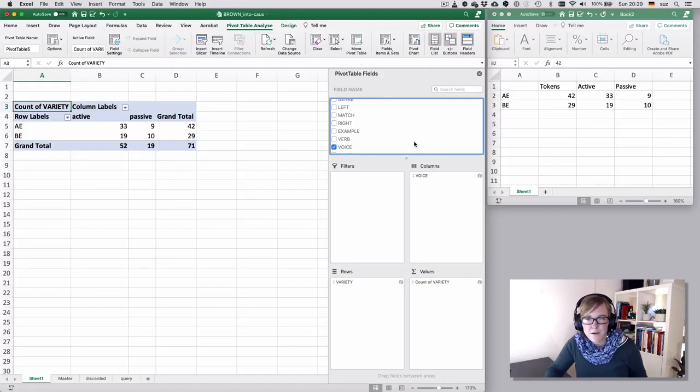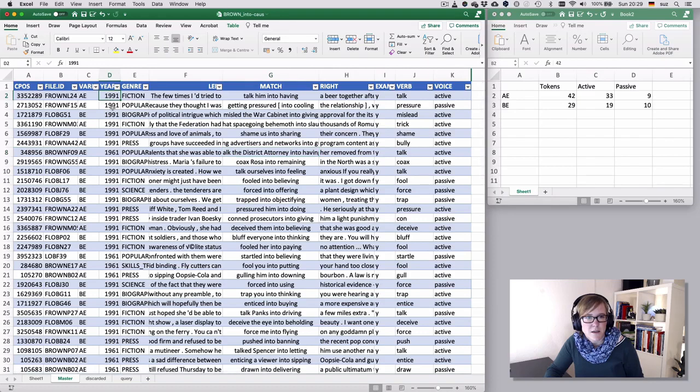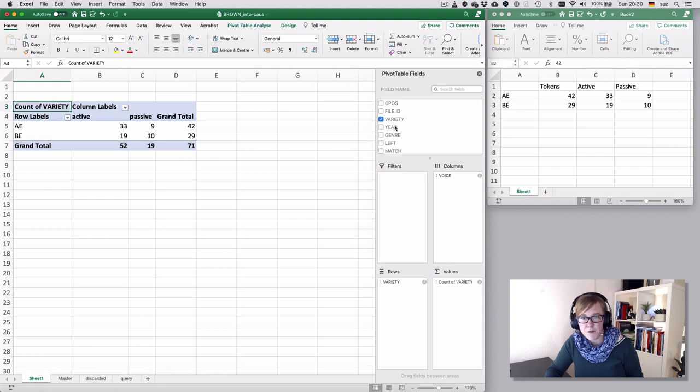And then the final one that we have here is the field of filters. How can you use that? Well, the data that we have is from 4 corpora, 2 per variety, because one part comes from the 1960s, that's a different corpus, and the other parts come from the 1990s, that's also different corpora. So suppose you wanted to know very quickly what the data looks like if you exclude data from the earlier corpus, then you could use that year information, right? So back in our master here we have a year 1991 and 1961 and so on. So you can use that variable to filter.